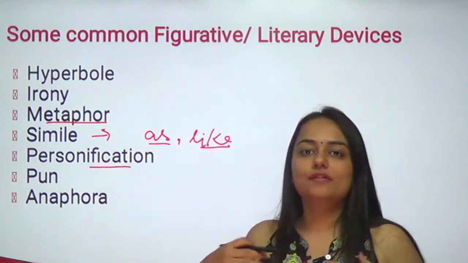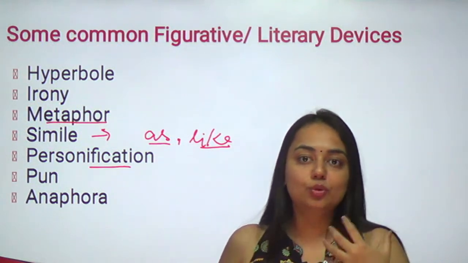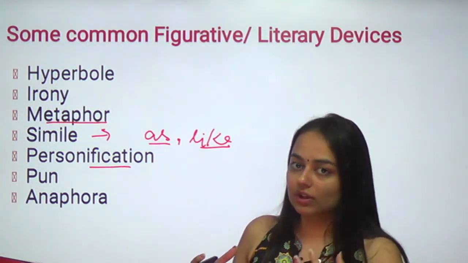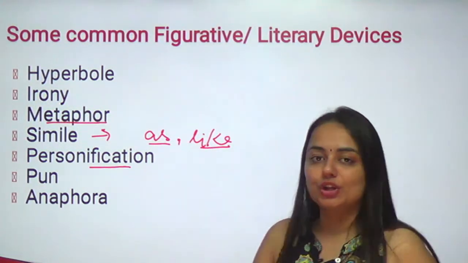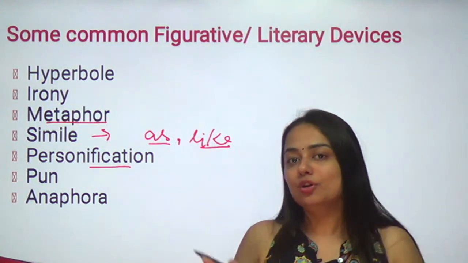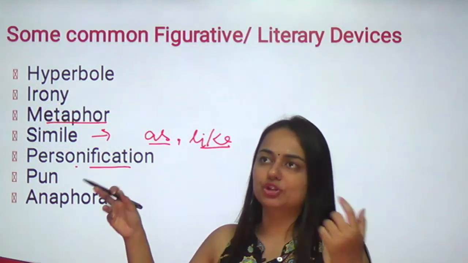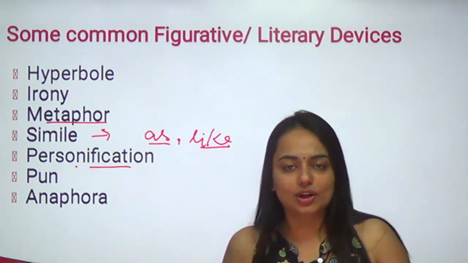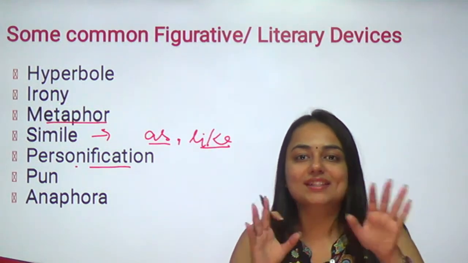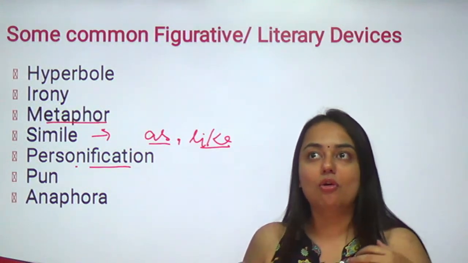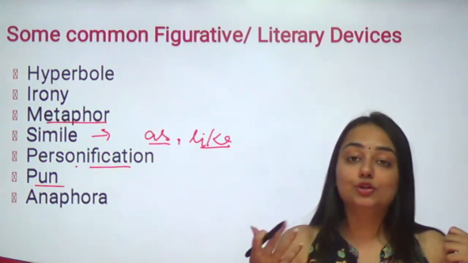Moving on, personification. How will you remember this? When you give human attributes or qualities to a non-living thing or to an animal, you basically personify that thing. So personification is attributing human qualities to a non-living thing. For example, the Panchatantra stories. In Panchatantra stories, you have so many animals, they talk to each other, which actually they do not do. So talking, singing, weeping, these are all qualities of humans, not animals or non-living things. But we still do it. So this is what language does, what literature does.